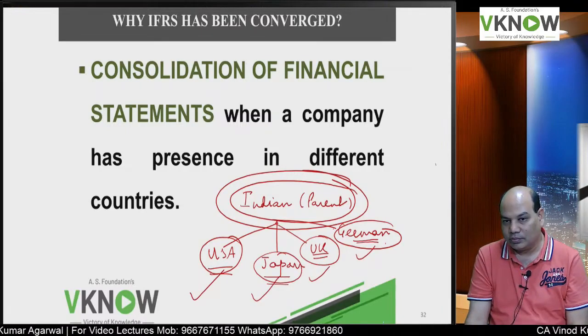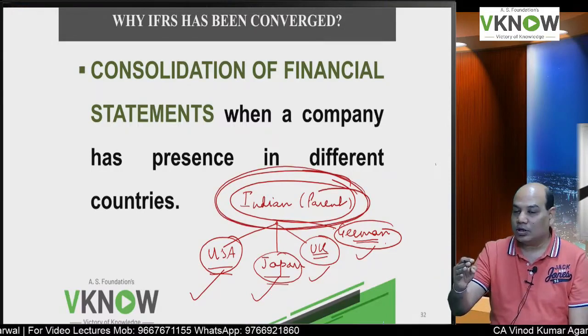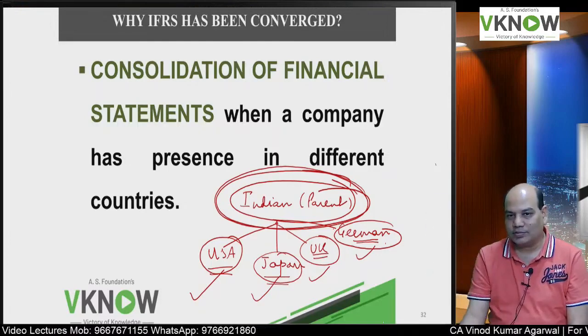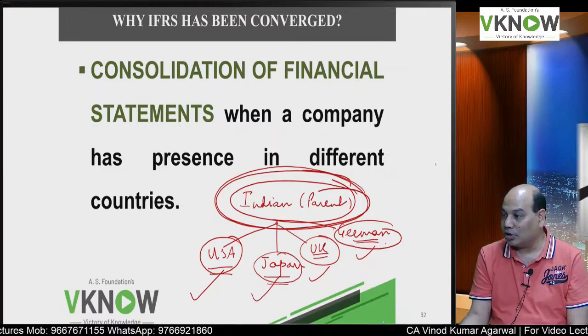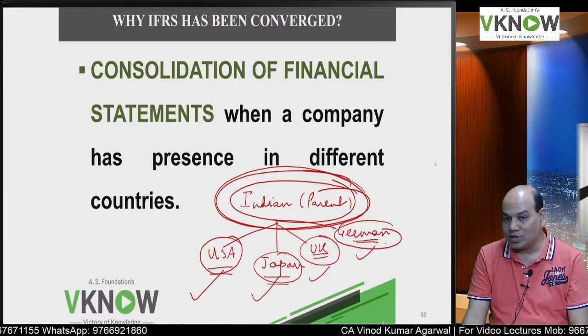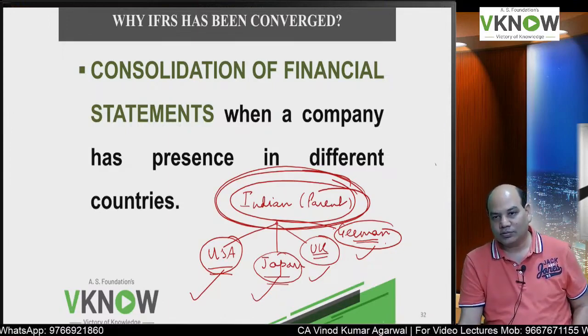Is it right? And some of the investors insist that this convergence should be done by big 4 companies, KPMG, PwC, E&Y, Deloitte. But these big 4 companies come with a big price tag also. Their fees is also very high. Probably you will not be able to afford it.